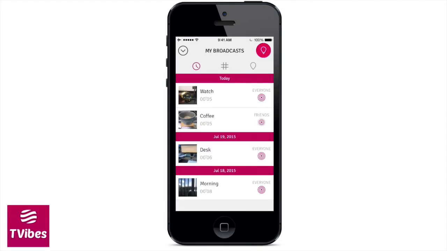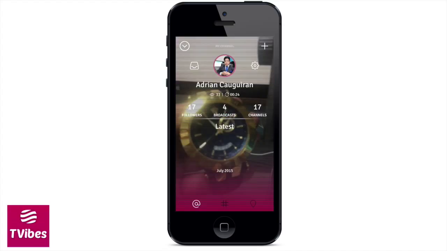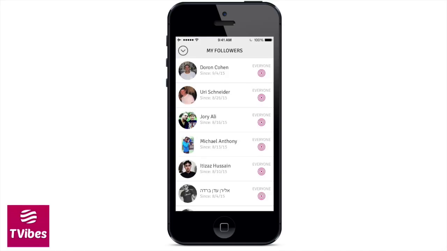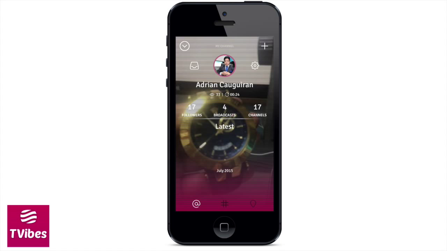How do we go about defining who falls within each privacy circle? Well, it's really simple. I go over to my followers, for example, here, and then from there, I can go ahead and define which followers fall into which category. So for example, if I want to adjust Yuri here, I can go ahead and swipe to the right and then go ahead and drop them in the friends category. It's that simple and that easy. This allows me to define my levels of privacy and then from there, choose who gets to view the content that I post out depending on the broadcast that I share.